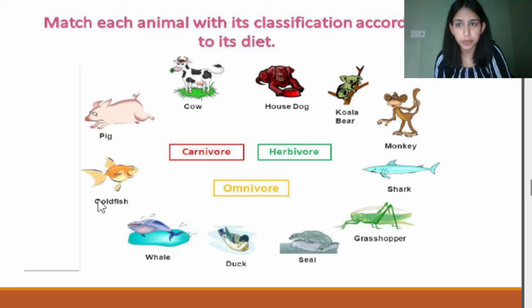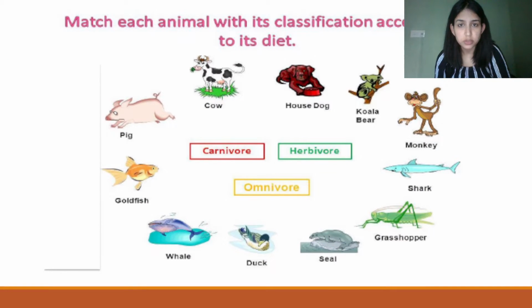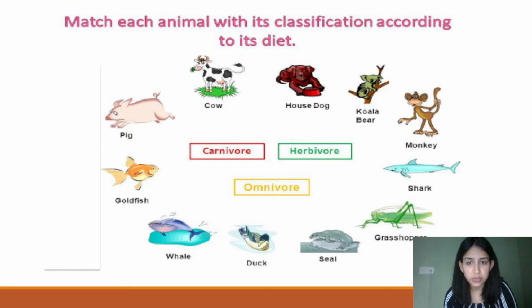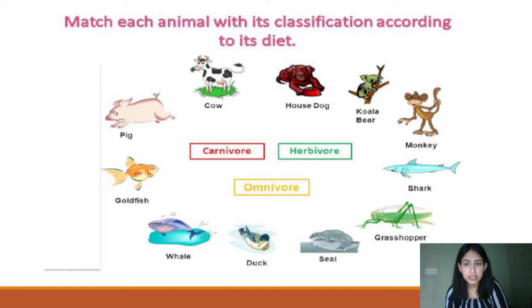We'll be moving forward from here now. Yes, now match the animals with their classification according to their diet. Yes. Now, who do you think they are? Which out of them is a carnivore? Yes, you'll write your responses in the comment section below. Yes, grasshopper. Very good. Grasshopper is an herbivore. Very good.